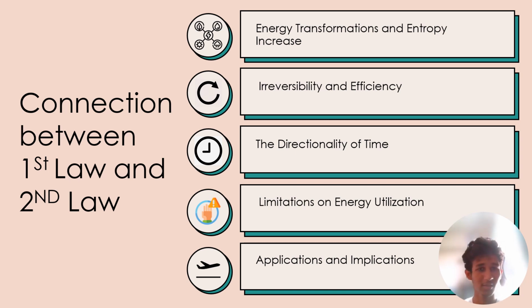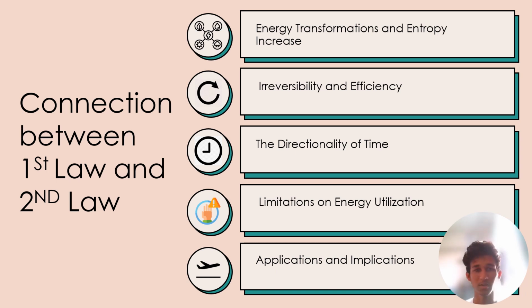Next is irreversibility and efficiency. The second law tells us that certain processes are irreversible, meaning they cannot be reversed without external intervention. This is closely linked to the concept of efficiency. No engine or process can be perfectly efficient, as some energy is always lost as waste heat due to the entropy increase. The first law ensures that the total energy remains constant, but the second law explains why we cannot perfectly utilize all available energy.